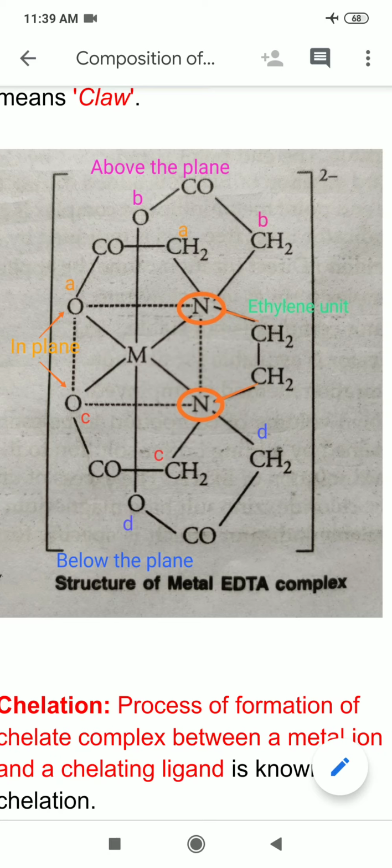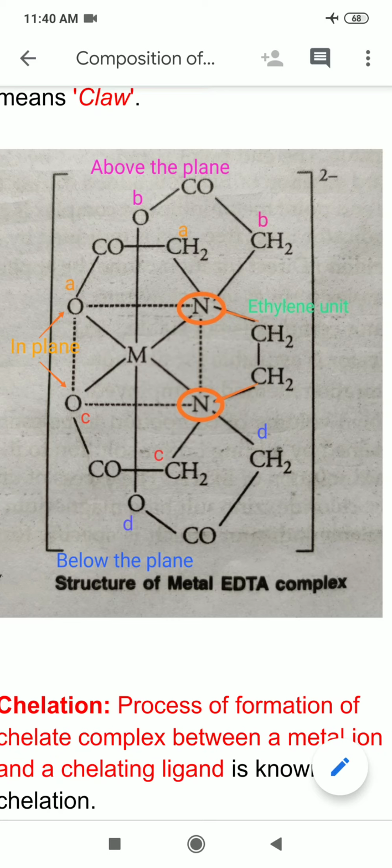In green I have written ethylene unit. The ethylene unit lies in the plane and is attached to 2 nitrogen atoms which are present on 2 corners of a square. So this ethylene unit and both these nitrogens are present in the plane.